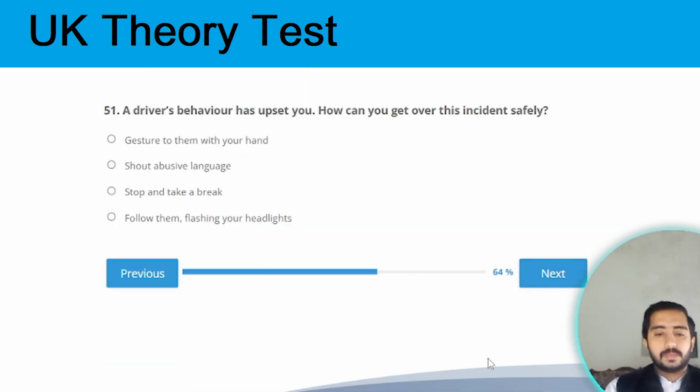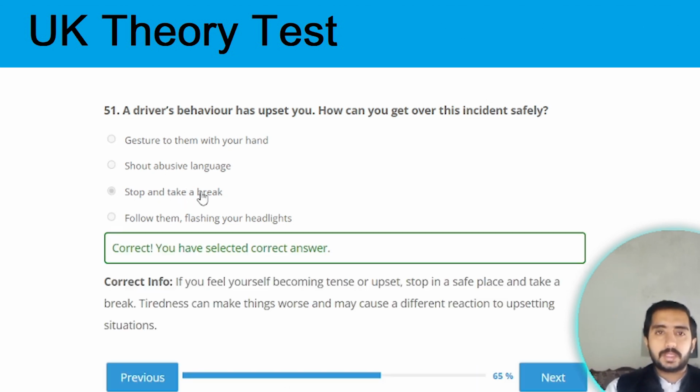Next one. Question number 51. A driver's behavior has upset you. How can you get over this incident safely? You can get over this incident safely by stopping and taking a break. Option C is the correct one.